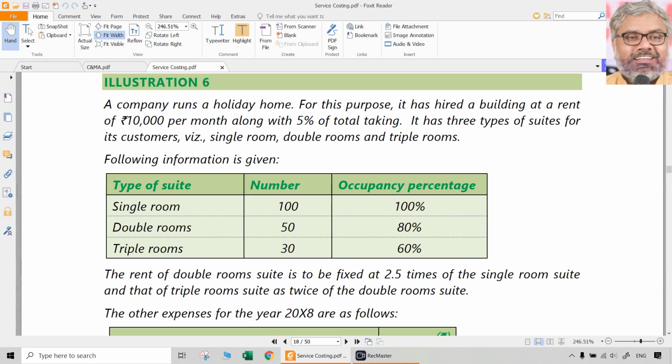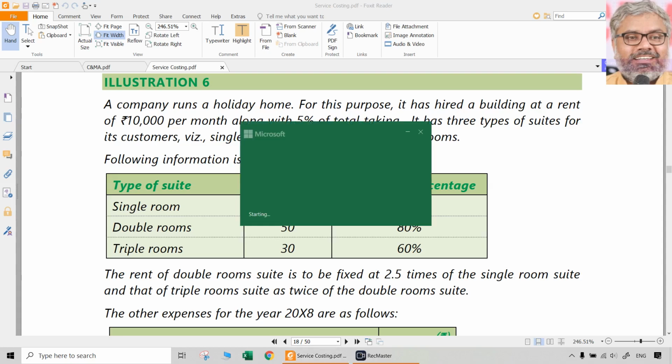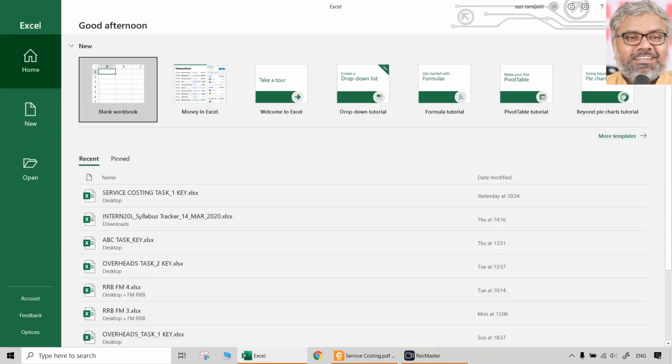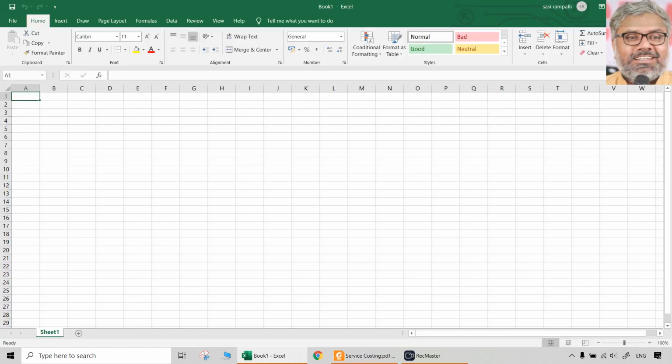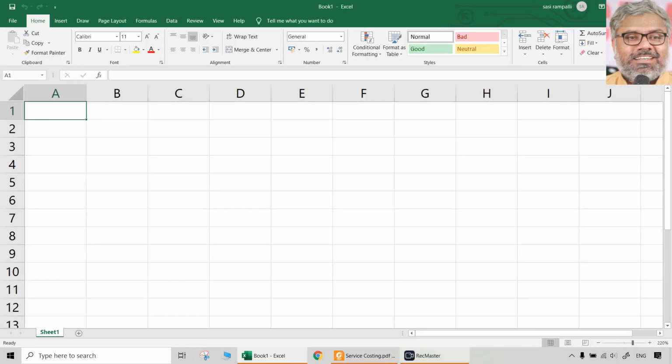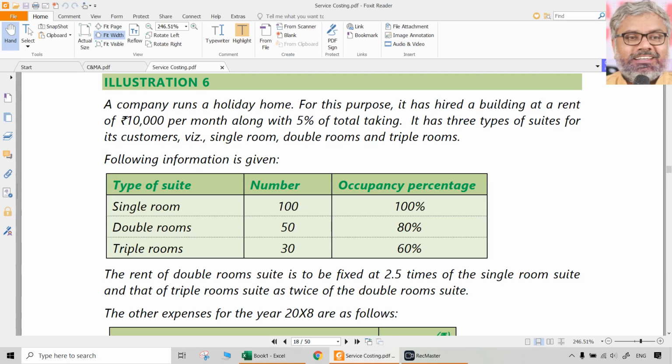Let us solve them. A company runs a holiday home, and for this purpose, it has hired a building at a rent of 10,000 rupees per month. That is a rent fixed naturally, along with 5% of total taking. Means there is a portion of rent which is fixed, also there is a portion of rent which is variable depending upon the total taking, means total revenue.